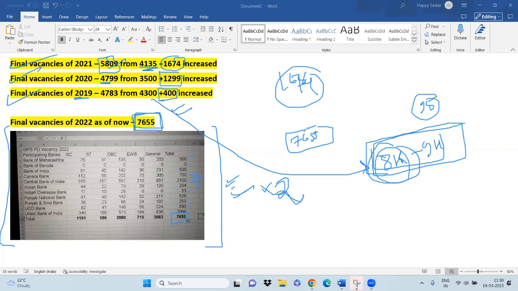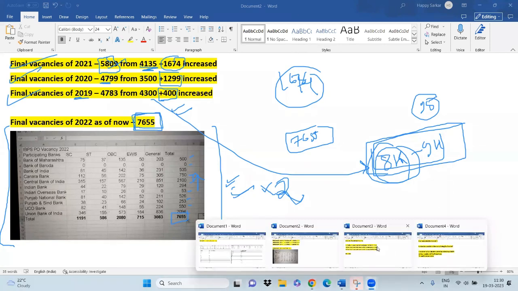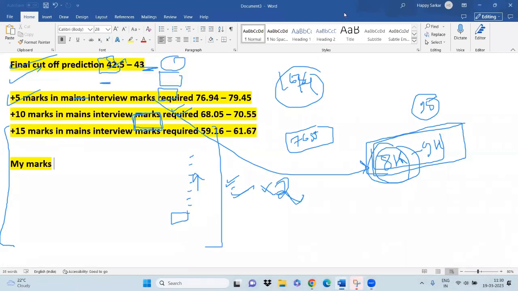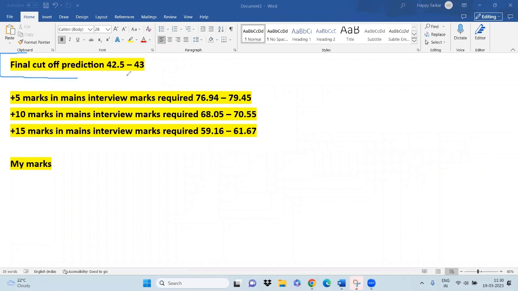Now let me go to the final slide. So my final cutoff prediction is 42.5 to 43. This is my cutoff prediction, and I am very certain about it. I have seen people predicting cutoff with a range of plus minus two. How can you predict the final cutoff with a range of plus minus two? This doesn't make sense.